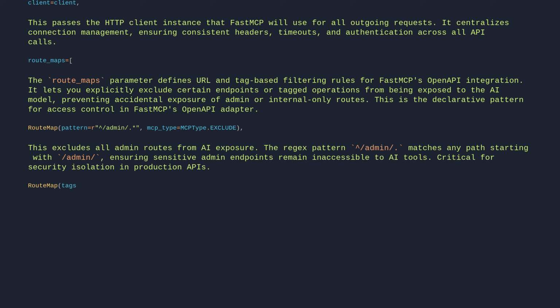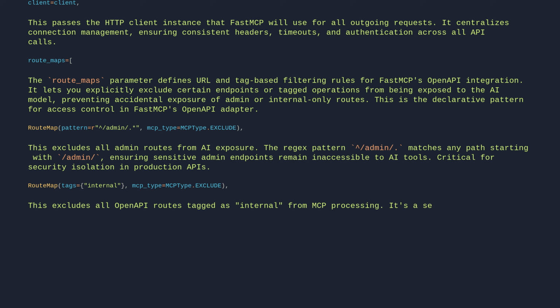RouteMap tags=internal, mcp_type=MCPType.EXCLUDE. This excludes all OpenAPI routes tagged as internal from MCP processing. It's a security pattern that prevents accidental exposure of internal-only endpoints to AI tools or external clients.